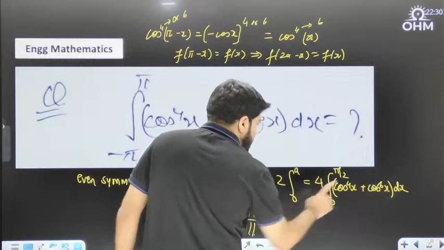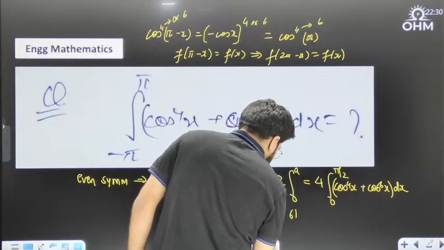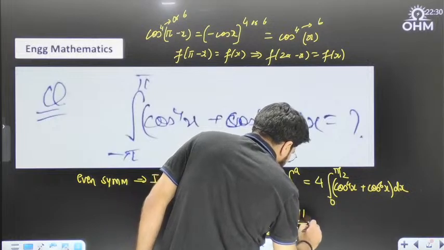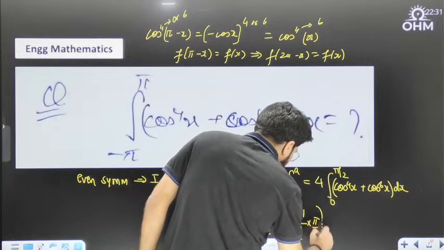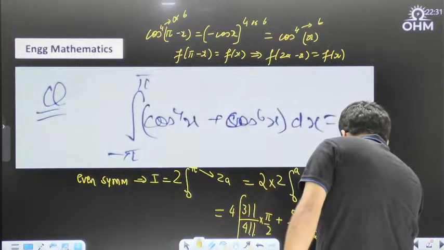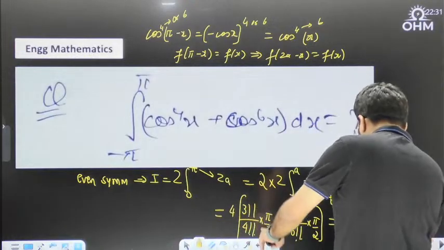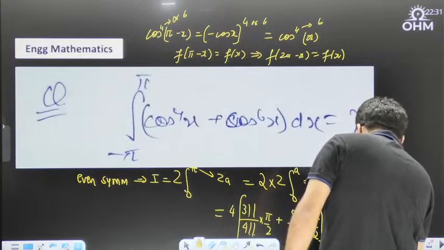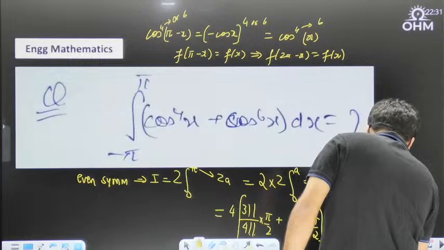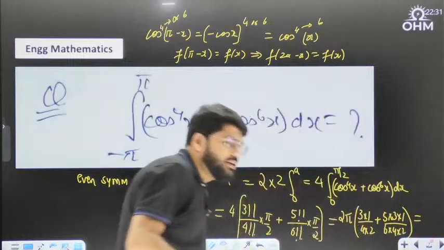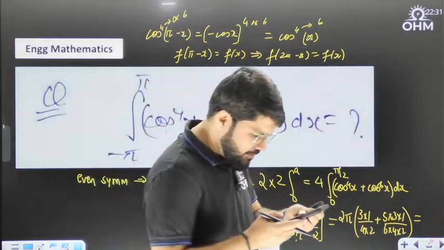Next one, cos power 6. So it is 5 double factorial, (n minus 1) double factorial upon n double factorial, into k. For even power, k should be pi by 2. So pi by 2 outside, 4 pi by 2, 2 pi, and the rest of the calculation inside: 3 double factorial is 3 cross 1, 4 double factorial is 4 cross 2. Next is 5 into 3 into 1 divided by 6 into 4 into 2. Equal to something that you can calculate and write down the final answer.